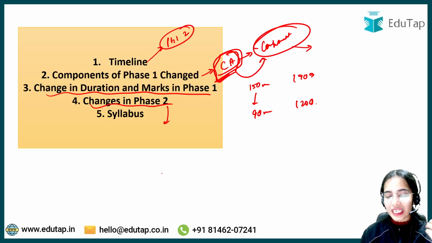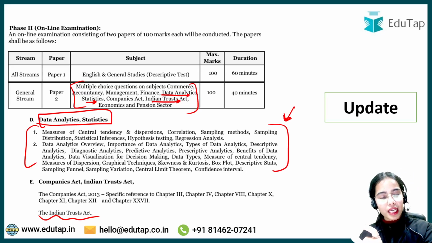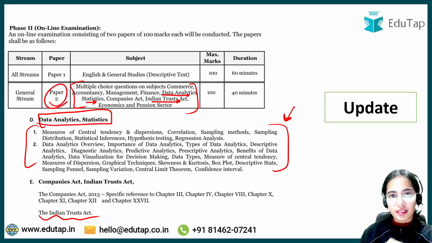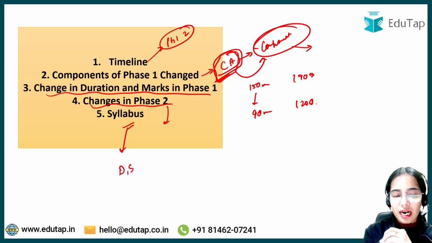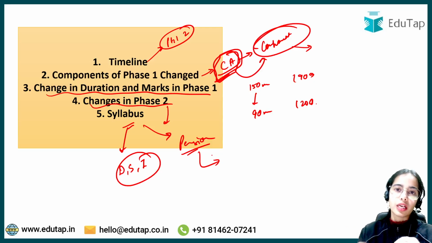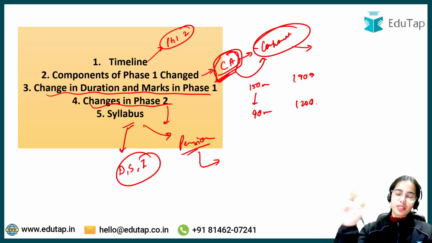In phase 2 for grade A also, there will be paper 1 and paper 2. In paper 1 there is the English and General Studies descriptive test, and there is the introduction in paper 2 of Data Analytics, Stats and the Indian Trust Act. The syllabus has been given for Data Analytics and Stats, and the Indian Trust Act has been directly mentioned, as well as in pension, a slight change, that there is an elaboration of the last point in the pension syllabus. So these are some big changes that have happened in the notification of the NPS Trust Grade A and Grade B posts as compared to the previous notification.